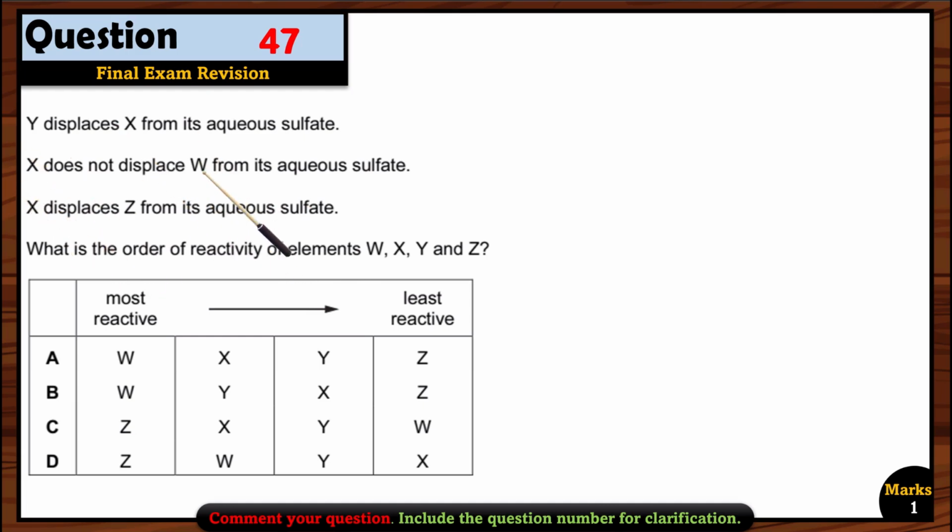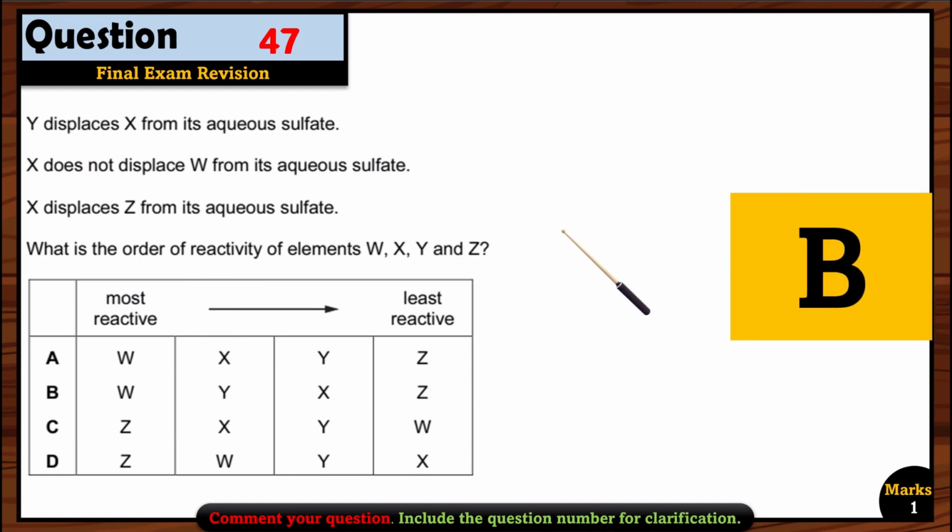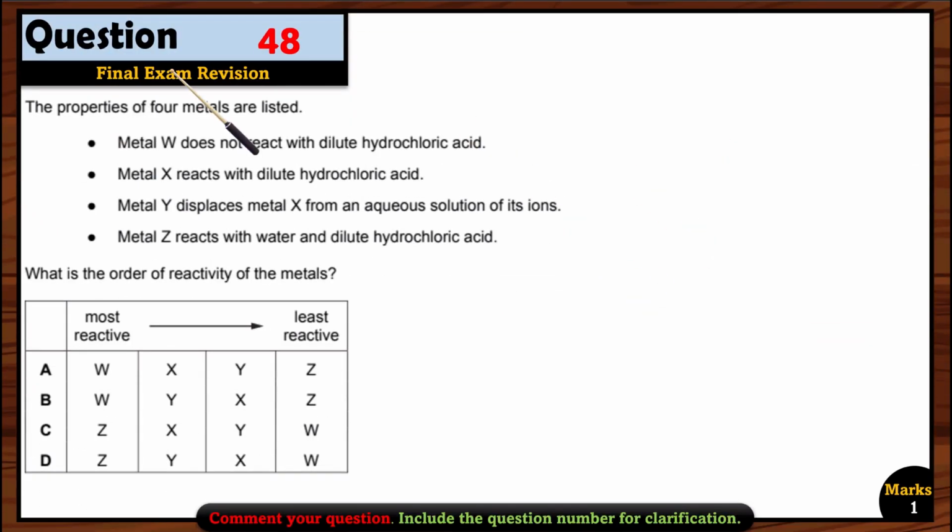Then we have X. And then we have Y or W, anyone can be. Okay, so now Y or W, anyone can be first. So Y or W we can find here only, that is A or B. Okay, so W is the more reactive one. Then we have Y, yes, because Y is more reactive than X. And then we should have X, and then we should have Z. So that's why option B is the right option here.